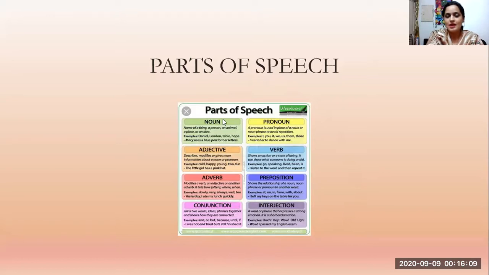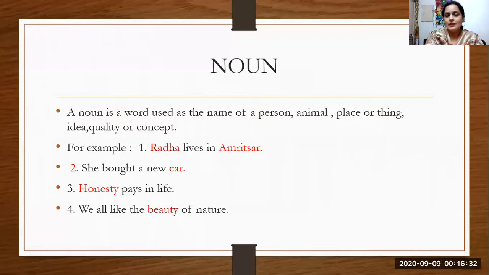But in our syllabus, we have only noun, adjective and verb. Means we'll be studying how a word can be used as noun, adjective and verb. Is it clear? So let's move further. Now, for that, we should know the definition of a noun, the definition of a verb, and the definition of an adjective. Only then we can use any word as noun, as verb, and as an adjective.